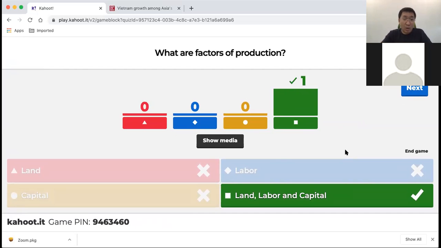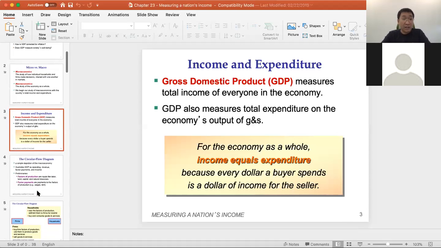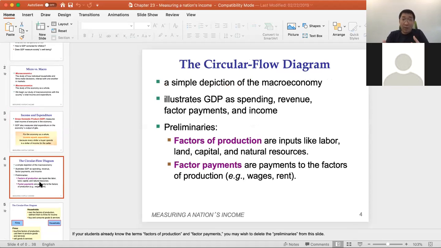So now let's go back to our lessons about the circular flow diagram, which I want to illustrate for you, including some of the components and how we are going to define the circular flow diagram. In the circular flow diagram, we have the factors of production and we also have the factor payments. The factors of production are labor, land, capital, natural resources. Actually, some natural resources also belong to land. These are called factors of production.